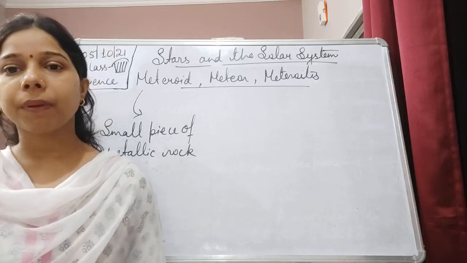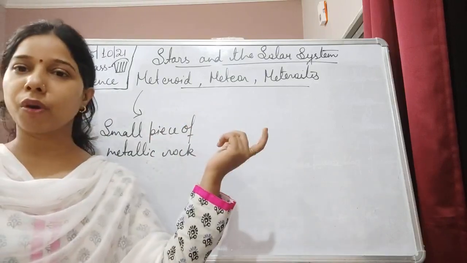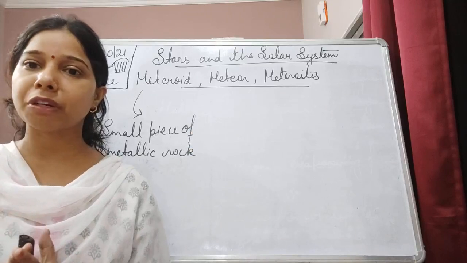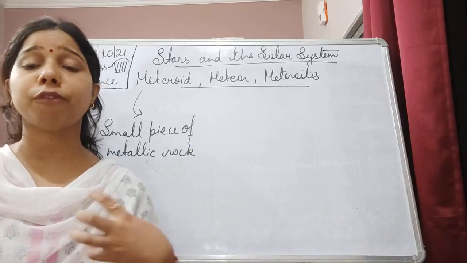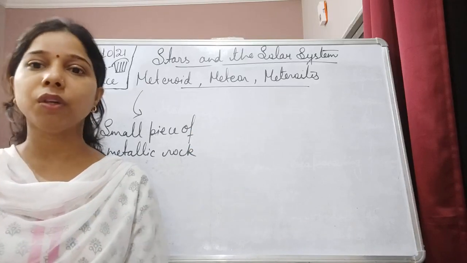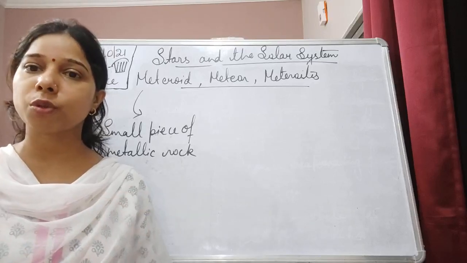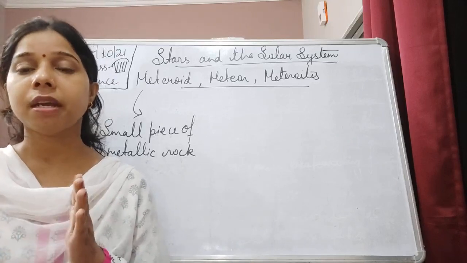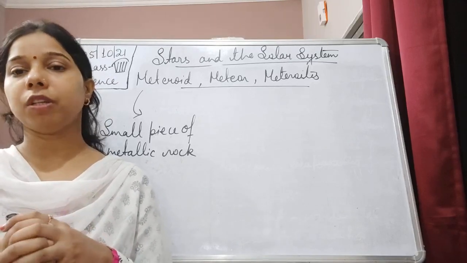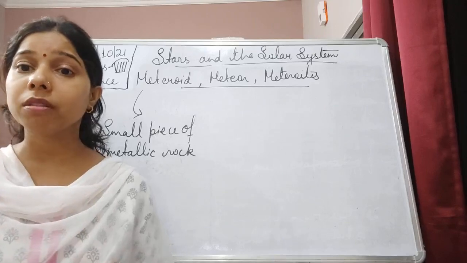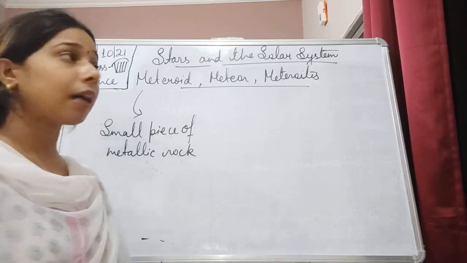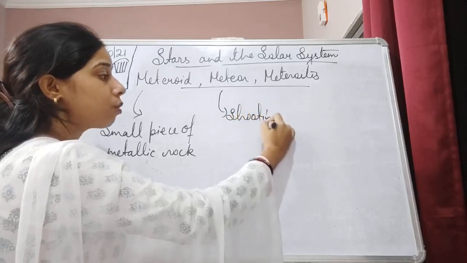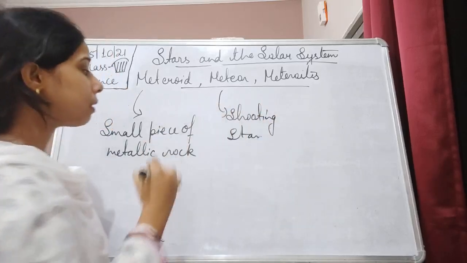Okay. What happened? Sometimes this meteoroid comes close to the Earth, and because of the gravitational force of attraction exerted by the Earth, it gets attracted towards the Earth. As it enters the Earth's atmosphere, due to friction, it starts burning, which appears like a shooting star, and that shooting star is called a meteor. Okay, so it is nothing but a shooting star.